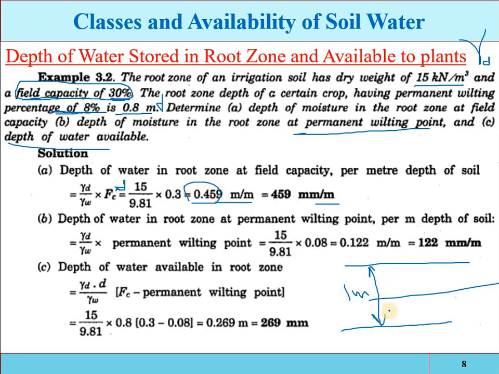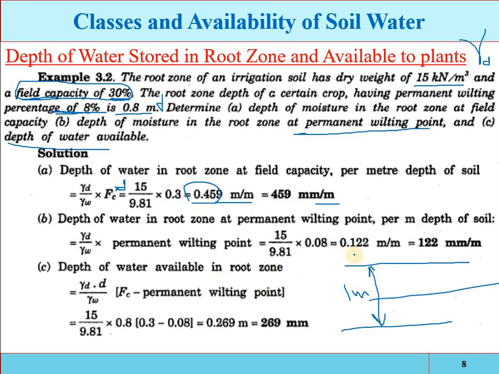Okay, so in 1 meter depth of soil, there is 0.459 meter of water when the pores are filled with water up to the field capacity. So in 1 meter depth of soil, 0.459 meter of water will be available.